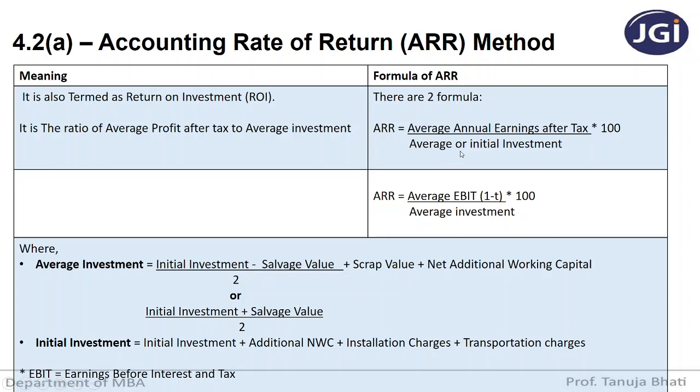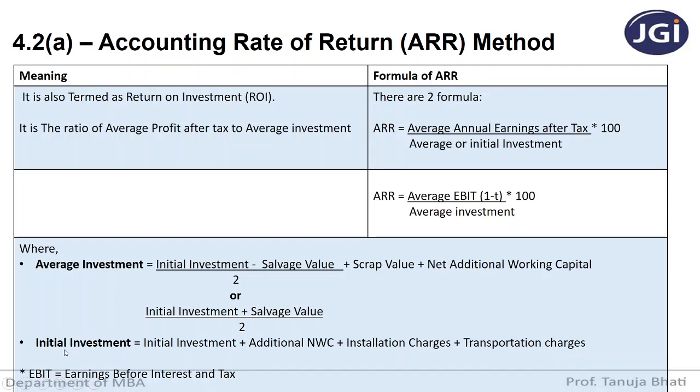Now how do you calculate average investments? There are two formulas for that. You can use either of the formulas. That is (initial investment minus salvage value) divided by 2, plus the salvage value, plus the net additional working capital. Salvage value is nothing but the scrap value. Or you can also use this formula, that is (initial investment plus the salvage value) divided by 2.